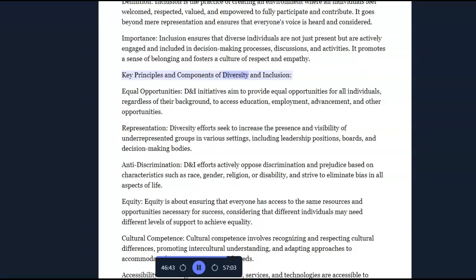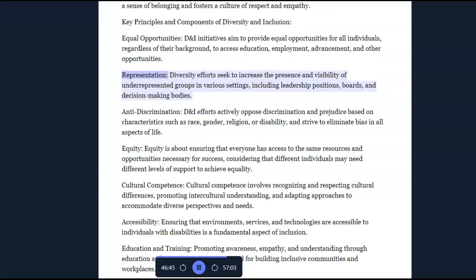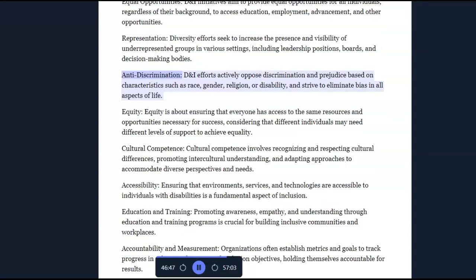Key principles and components of diversity and inclusion. Equal opportunities: D&I initiatives aim to provide equal opportunities for all individuals, regardless of their background, to access education, employment, advancement, and other opportunities. Representation: diversity efforts seek to increase the presence and visibility of underrepresented groups in various settings, including leadership positions, boards, and decision-making bodies. Anti-discrimination: D&I efforts actively oppose discrimination and prejudice based on characteristics such as race, gender, religion, or disability, and strive to eliminate bias in all aspects of life.